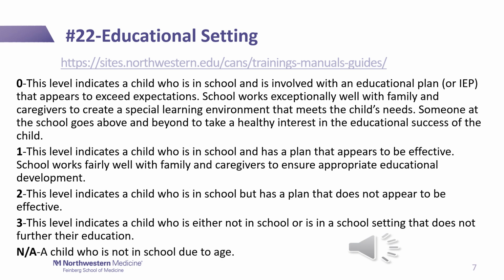Remember, this is a strength item, so 0 and 1 will identify a strength. The distinction between a 0 and a 1 is that the 0 indicates that the school or someone in the school is going above and beyond to ensure the child's educational plan is working for them. A 1 indicates the child's educational plan or setting is effective. We see that when we get to a 2, the child is in school, but there may be some unmet needs. And a 3 is a child that should be in school and isn't, or a school setting that is not working for that child. There are many unmet needs.